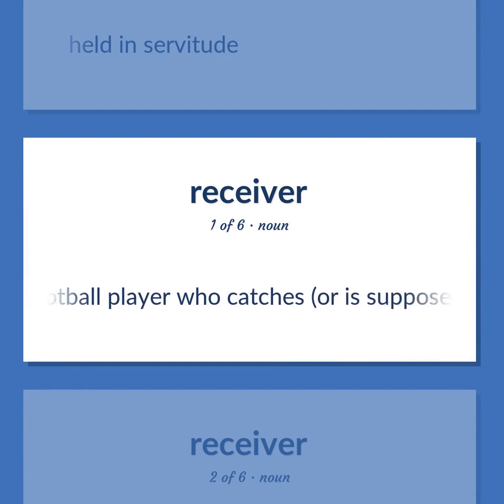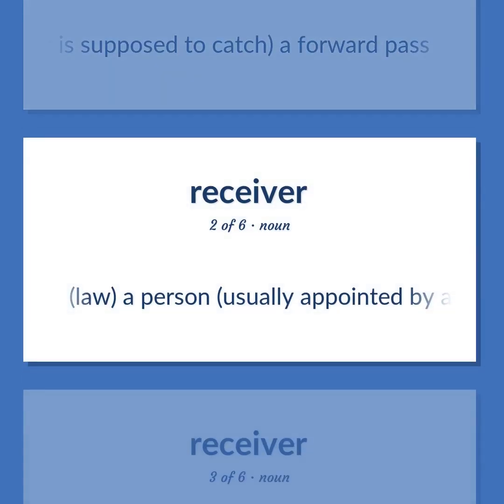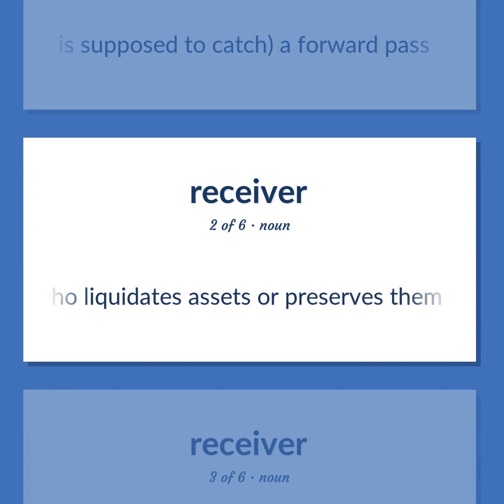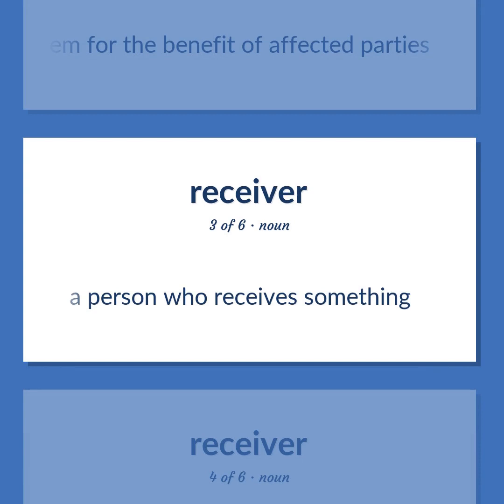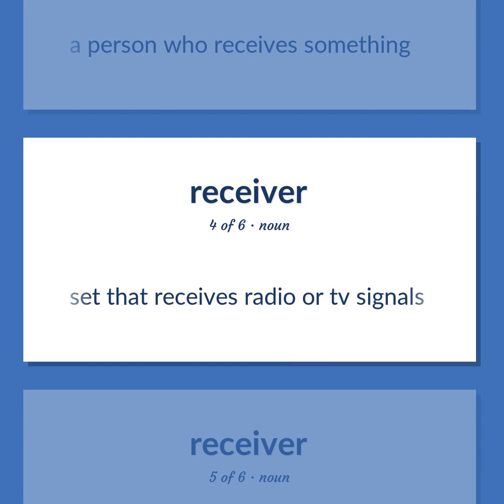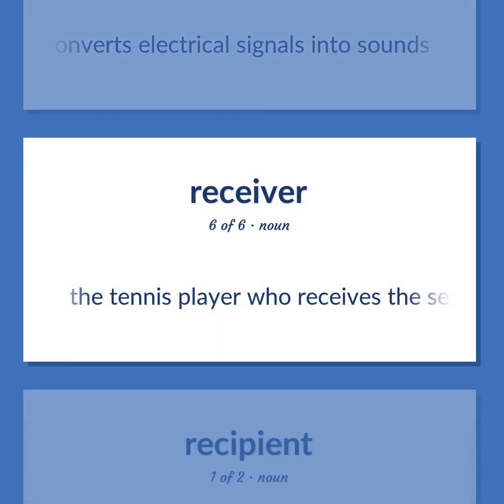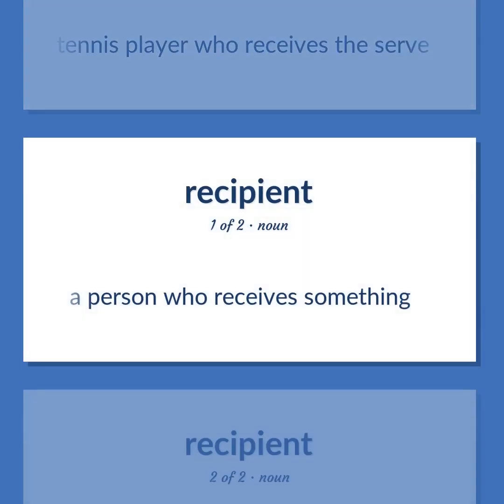A football player who catches, or is supposed to catch, a forward pass. Law. A person, usually appointed by a court of law, who liquidates assets or preserves them for the benefit of affected parties. A person who receives something. Set that receives radio or TV signals. Earphone that converts electrical signals into sounds. The tennis player who receives the serve. A person who receives something.